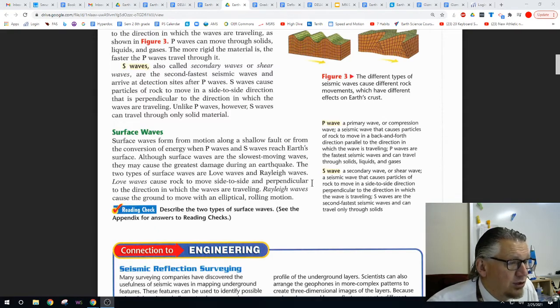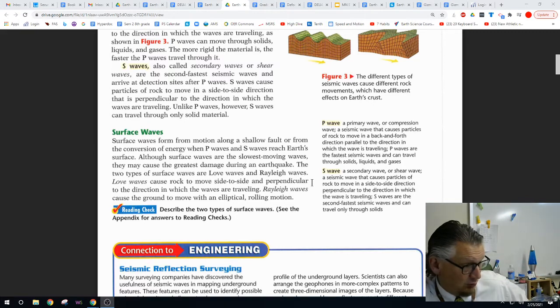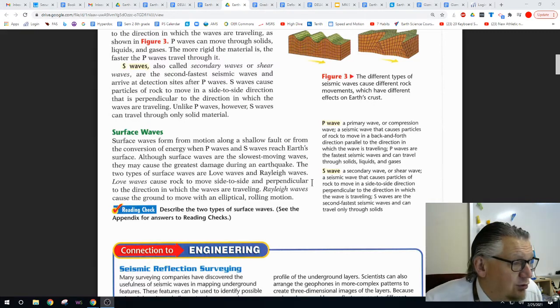Love waves cause the rock to move side to side and perpendicular to the direction in which the wave is moving. Rayleigh waves cause the ground to move in an elliptical or rolling motion.